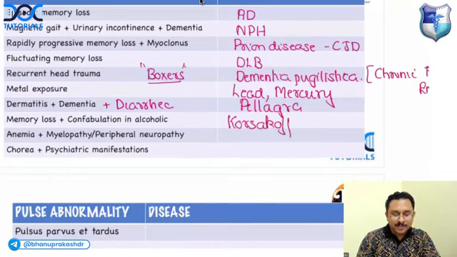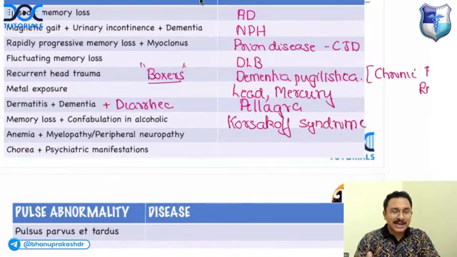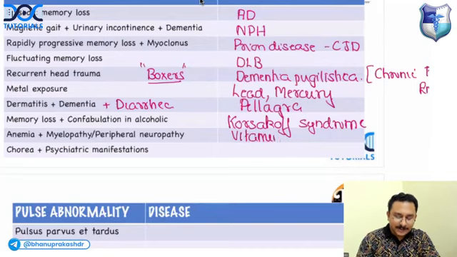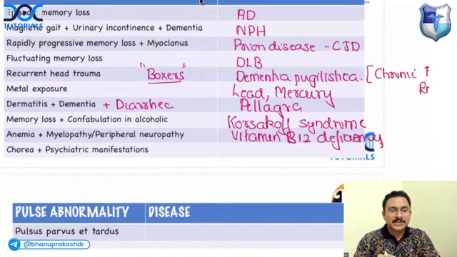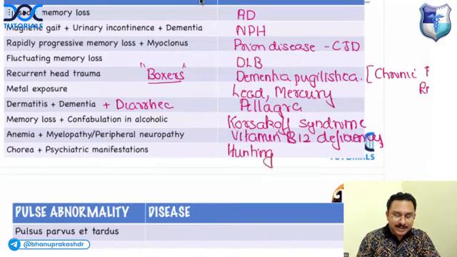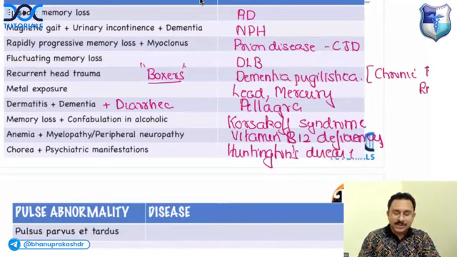Korsakoff syndrome. If a patient has memory loss with anemia and features of either myelopathy or neuropathy, what is the vitamin deficiency that can produce this? Vitamin B12 deficiency. If a patient has chorea with psychiatric manifestations, think of Huntington's disease. So we have covered the high yield tables in neurology.